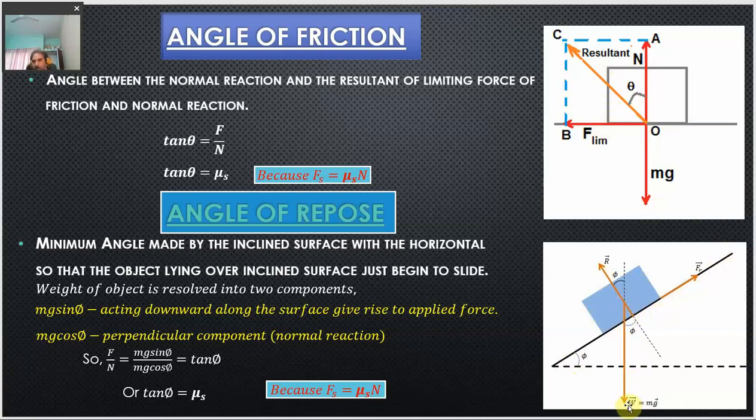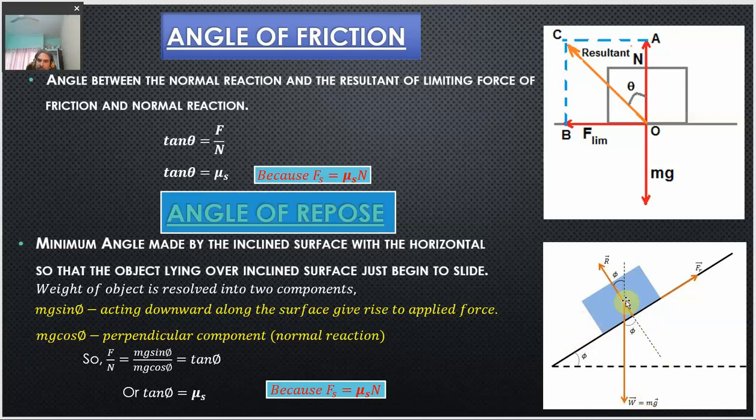One component of this weight now acts along the surface in downward direction and the other component acts in a perpendicular direction, normal to that.